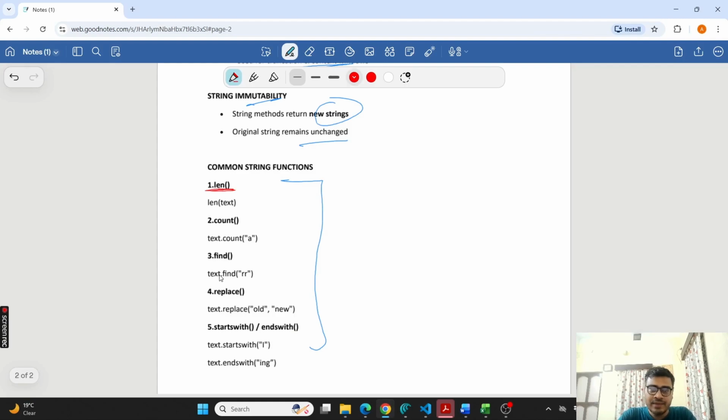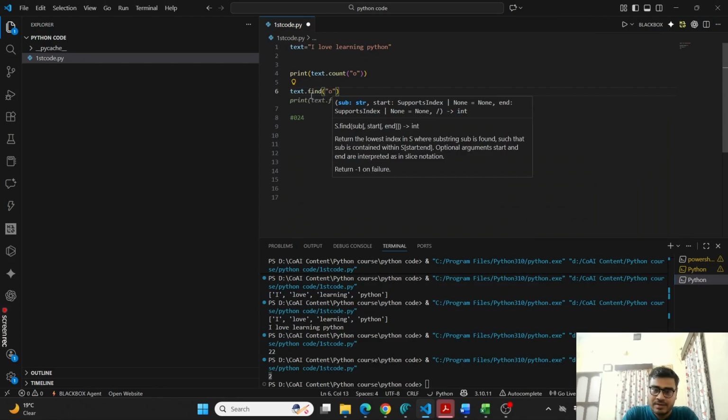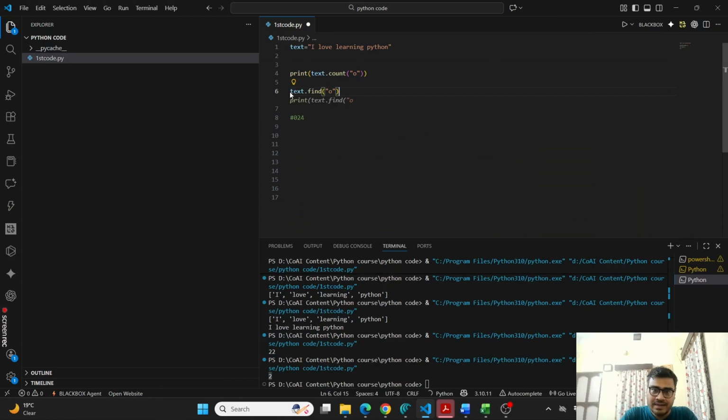After that, you have find. If you need to find a particular pattern, basically the letter, at which position it is, for that you need find. So if I say text dot find O, and then print it, what does it give us?